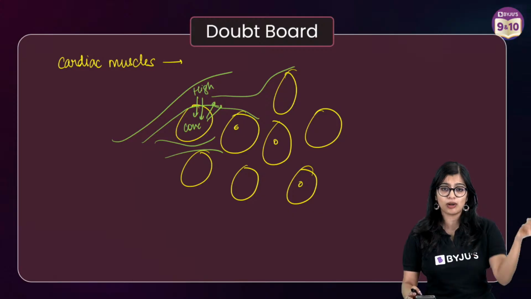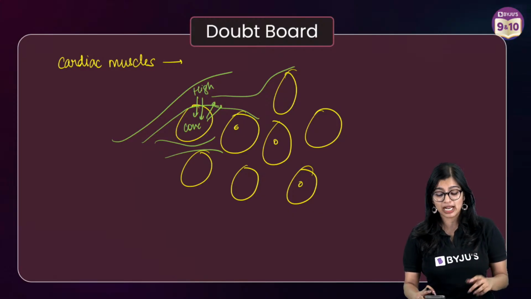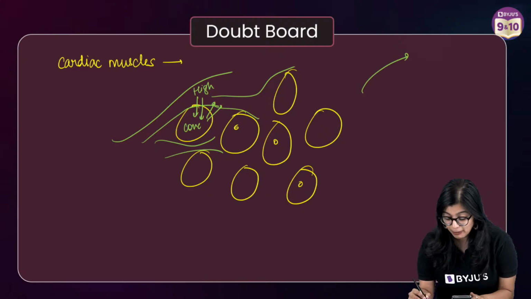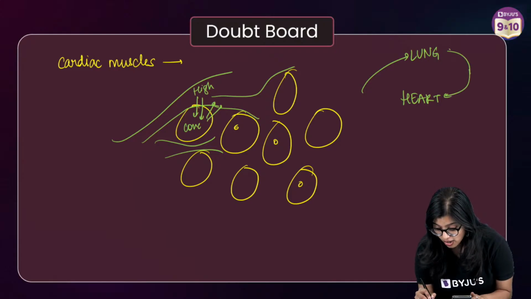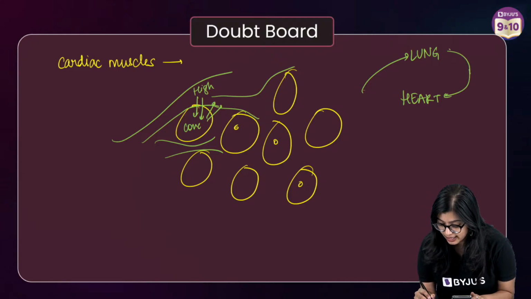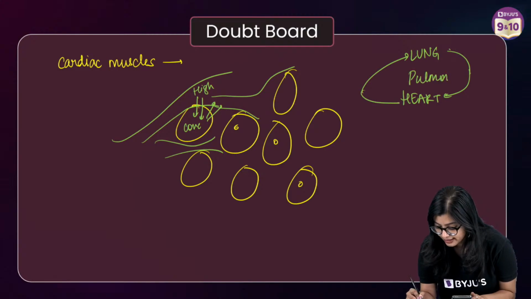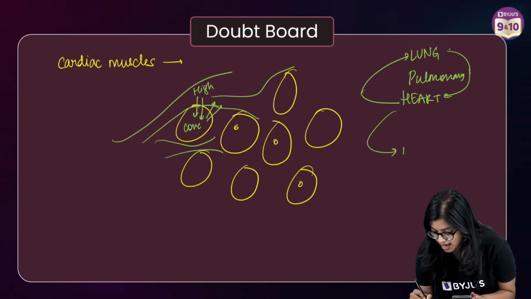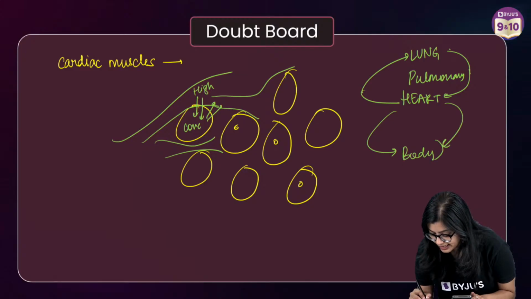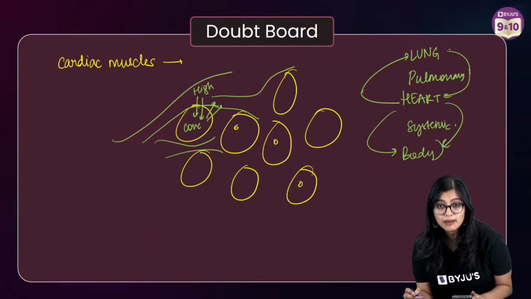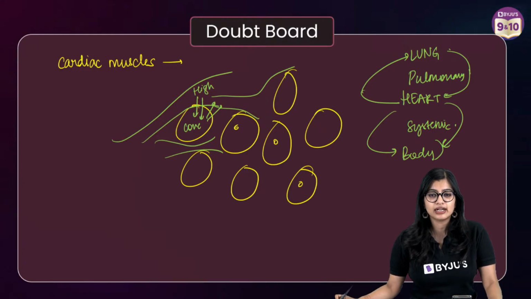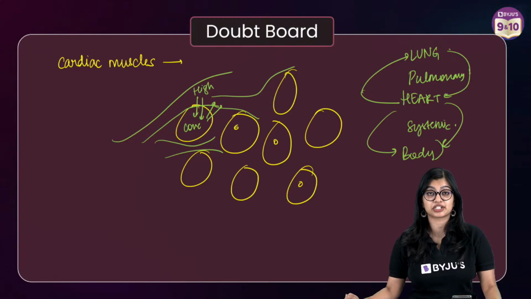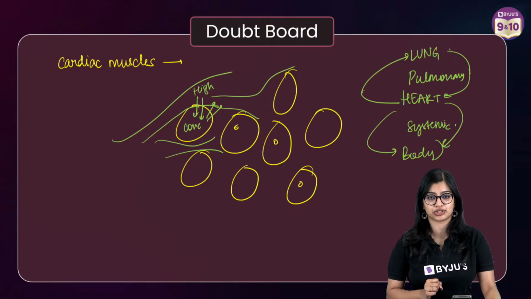Ma'am, reptiles are cold-blooded. Yes, they are cold-blooded. Ma'am, pulmonary and systemic circuit. The pulmonary circuit is between heart and lungs. So whenever you hear the word pulmon, always remember that it is between heart and lungs. This is pulmonary, right? But if it is between heart and body, then it is systemic. Ma'am, do we continuously experience double circulation? We continuously experience double circulation. Yes?